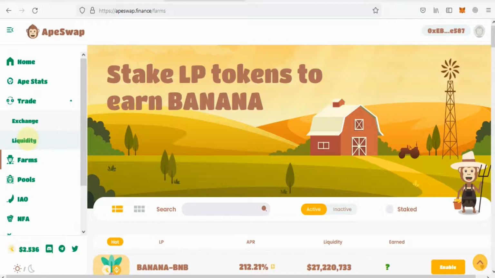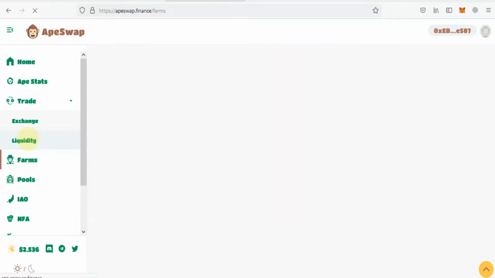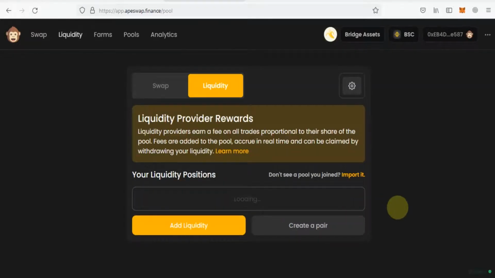I have 0.02 of banana tokens and I will put 0.02 BNB for liquidity. So here loading is continuing and here you will add liquidity before farming. So we will wait for loading.